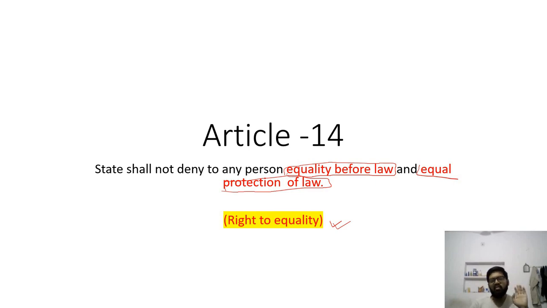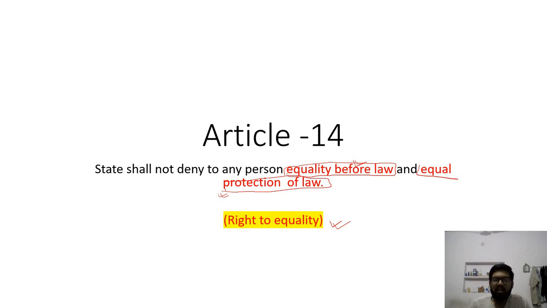Before we start, I would like to tell you one thing: state shall not deny any person. It means state will not deny equality.